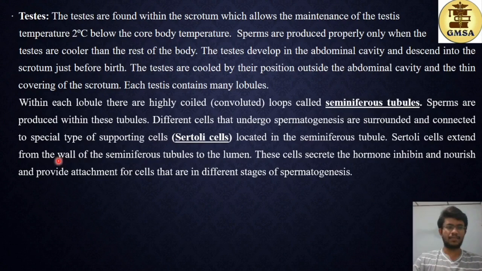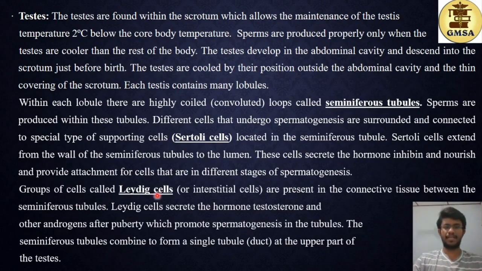Sertoli cells extend from the wall of the seminiferous tubules towards the lumen. These cells secrete the hormone inhibin. Sertoli cells secrete inhibin and nourish and provide attachment for cells that are in different stages of spermatogenesis. So different stages are present in the spermatogenesis process, and the Sertoli cells provide assistance and attachment during the development of the cells into sperms.